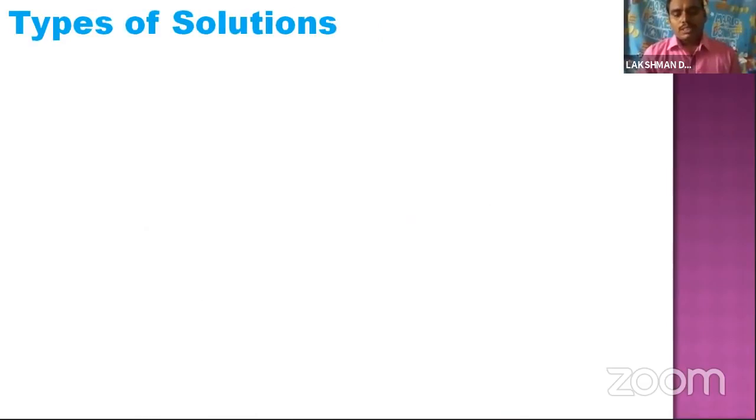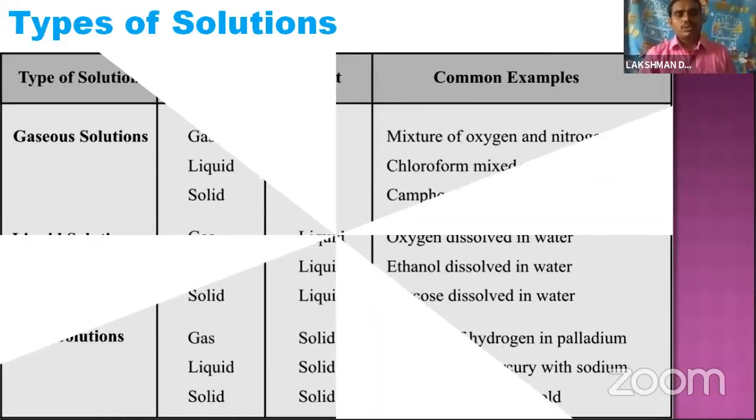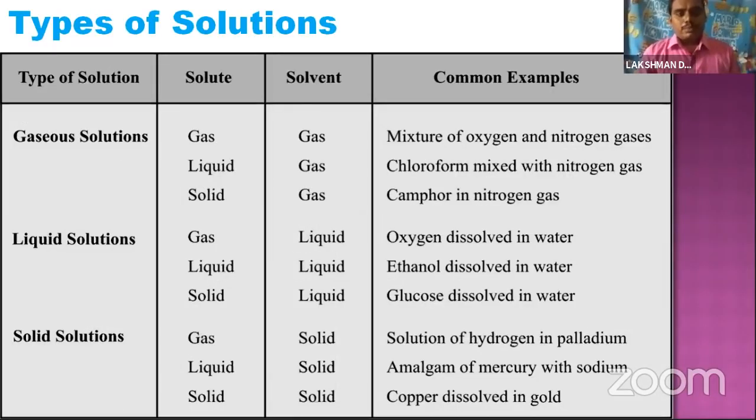Based on solute nature, the solutions are gaseous solutions, liquid solutions, and solid solutions. So three types. Gaseous solutions means the gas is the solvent. In liquid solutions, the liquid is the solvent. In solid solutions, the solid is the solvent.